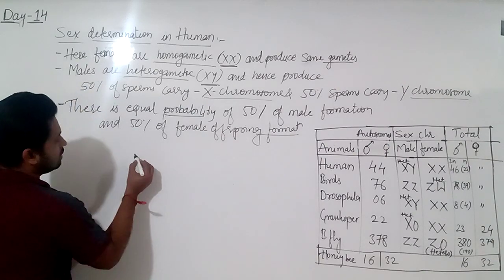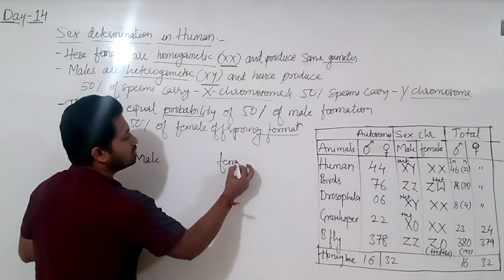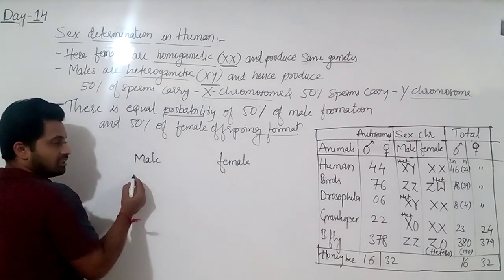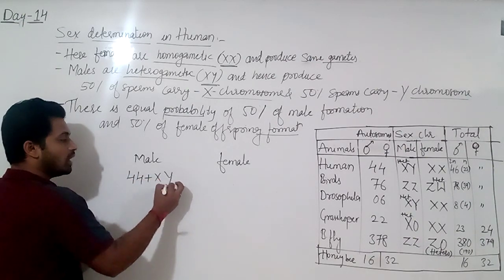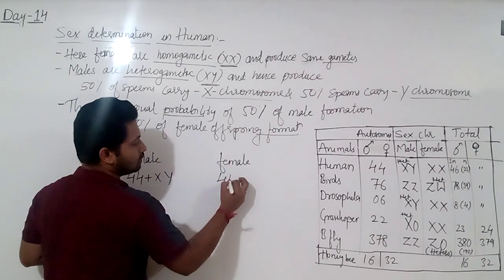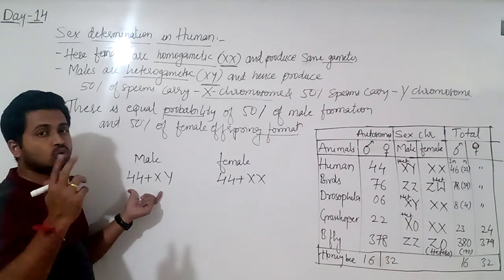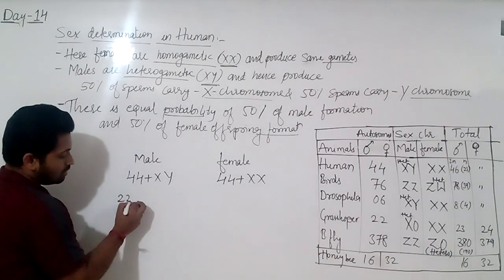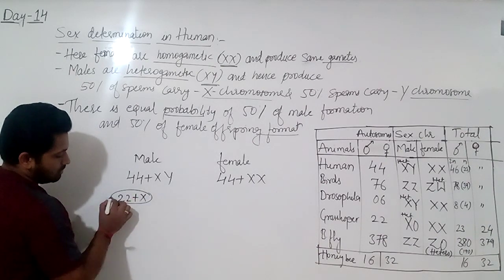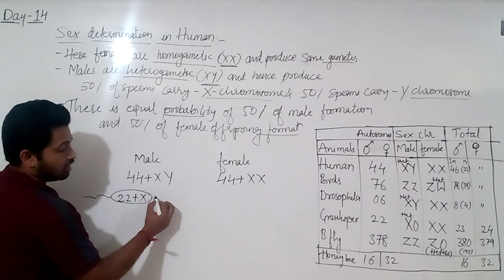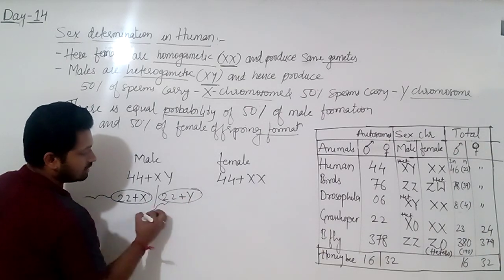Now let us see. For example, this is the male parent and this is the female. Here there will be 44 chromosomes plus XY, and here 44 plus X. Heterogamety means two types of sperms can be produced. After meiosis, with reduction, 22 plus X is one sperm, or 22 plus Y is another sperm.